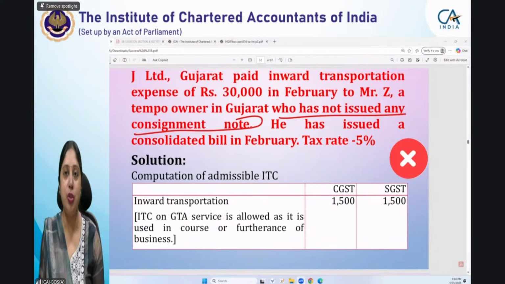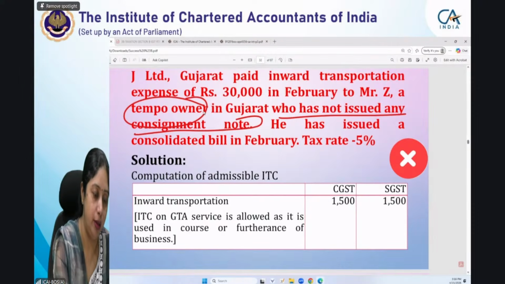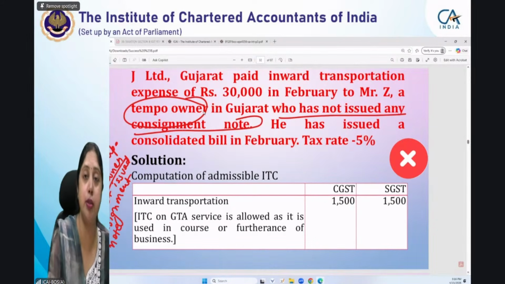The transportation of goods services are being provided by a tempo owner. But the point is that this tempo owner has not issued a consignment note. And the question also does not mention that he is registered as a goods transport agency.